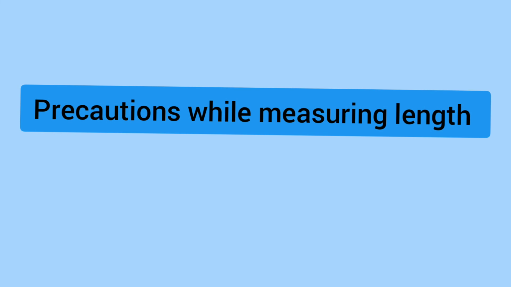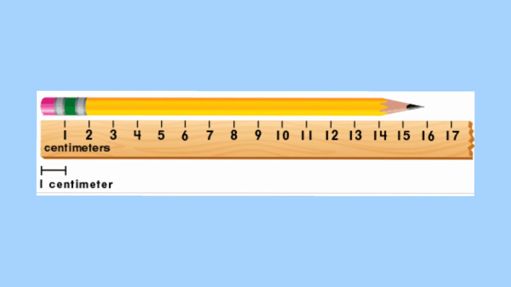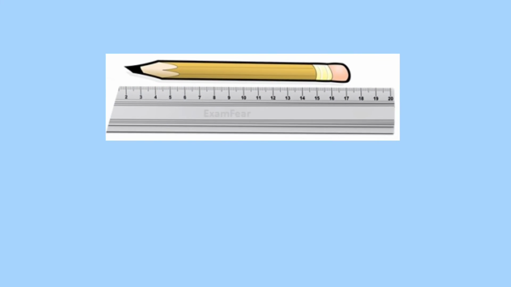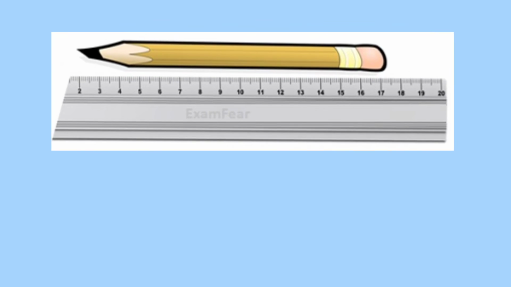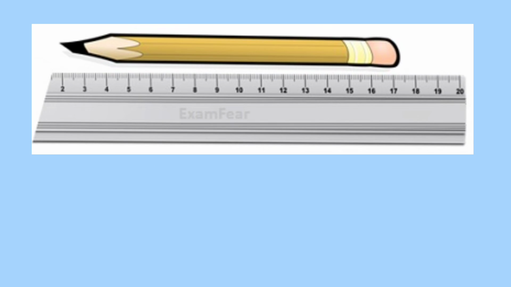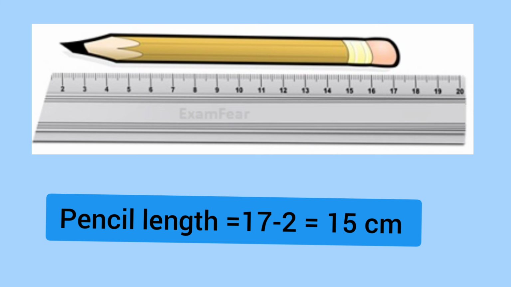Precautions while measuring length. Place the scale in contact with the object along its length. In some worn out scales, the end may be broken. Zero mark is not clear in such scales. Avoid taking measurement from the zero mark of such scale. Instead, you can use any other full mark of the scale like 1 centimeter or 2 centimeter. Then you must subtract this reading from the reading at the other end.